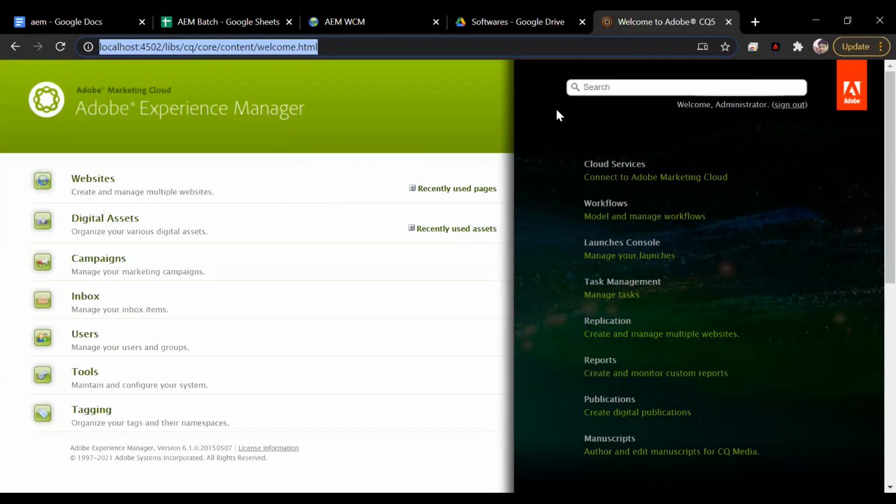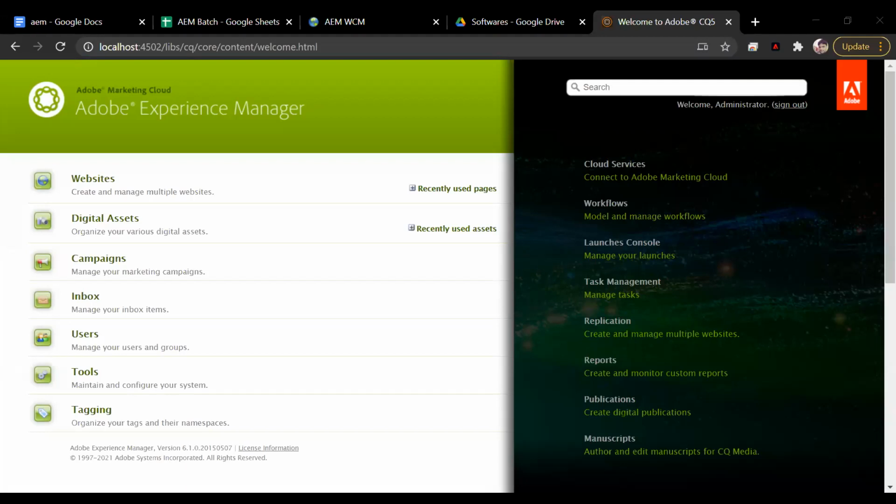So, touch UI URL and classic UI URL. Okay, so you can just remember this. It's either projects.html or welcome.